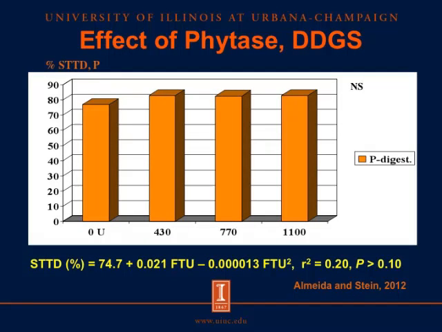We did the same thing for DDGS, and in this case we can see that the digestibility of DDGS was not significantly improved when we added phytase to the diet. This result is in agreement with our previous data that I've shown, where we also saw that there's no effect of phytase on the digestibility of phosphorus in DDGS. So the model here is not significant. Although we could calculate an equation, this equation is not significant, so there's no reason to use this equation.